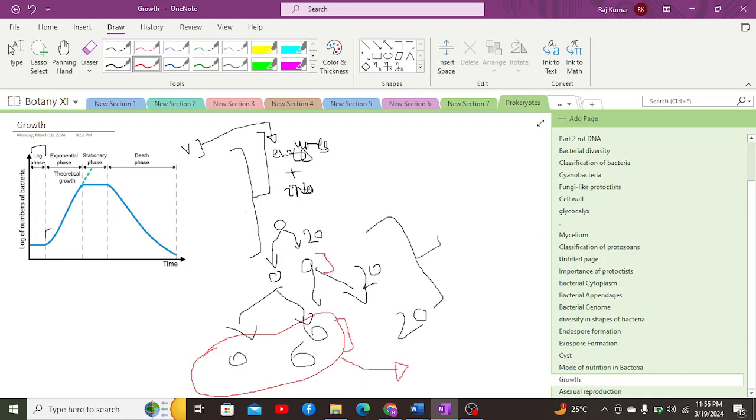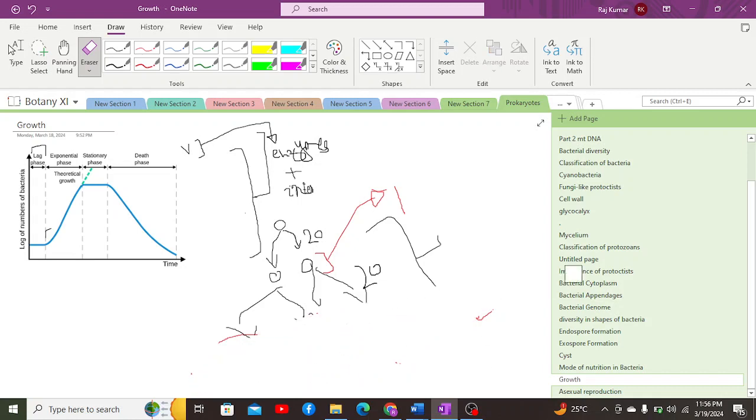one cell grows, after which one more cell grows, after which another cell grows, so an arithmetic sequence occurs, and we call that arithmetic growth.